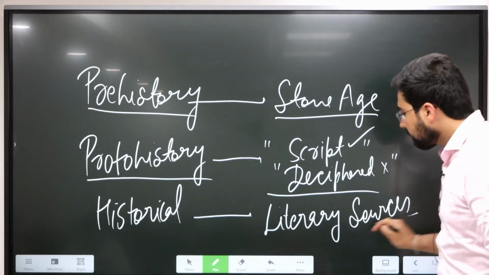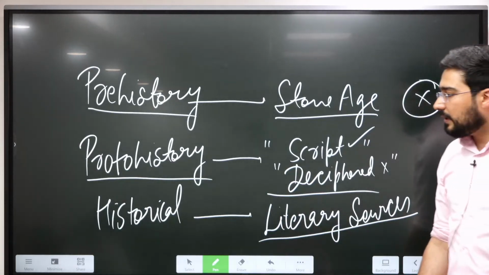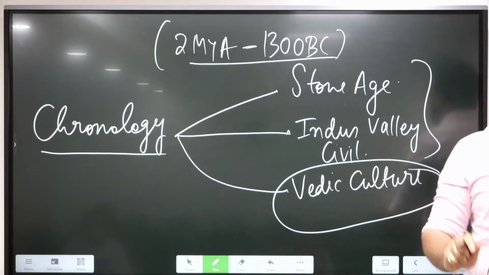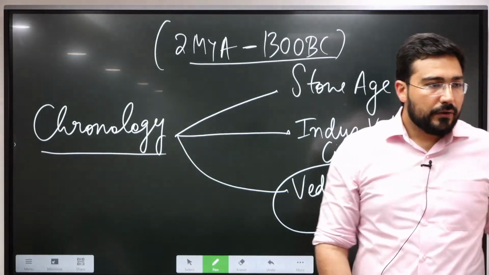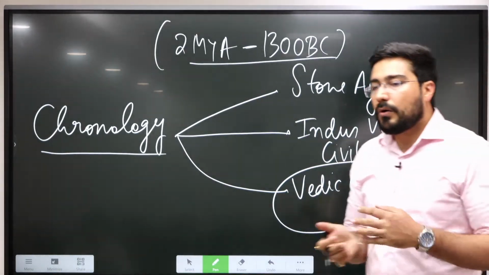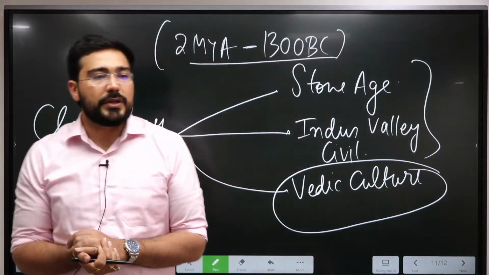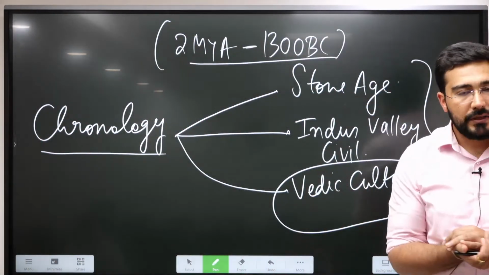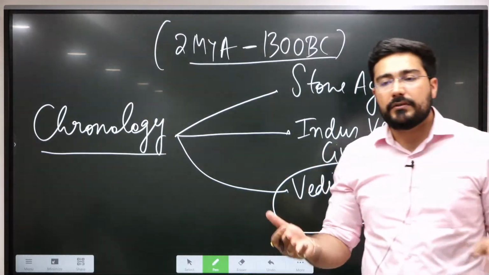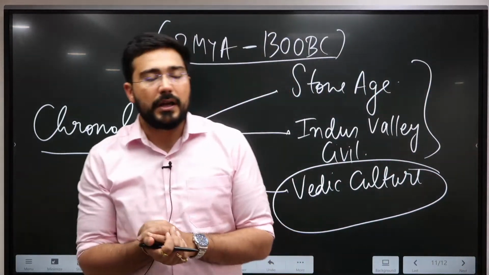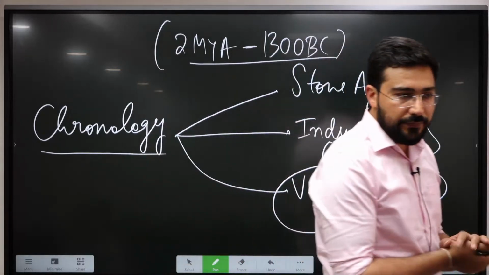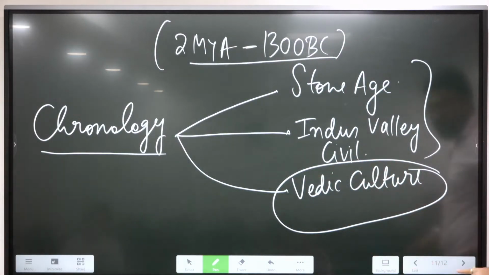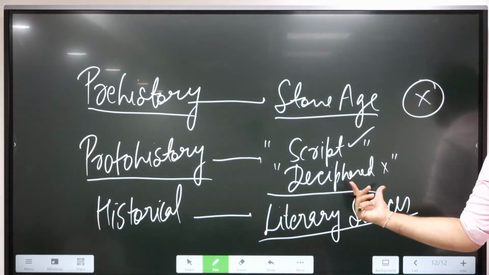The first major literary sources start from the period of Vedic culture. Okay, it starts from Vedic culture, and all of you know about them. They are the 4 major Vedas. During the early Vedic period, we have Rig Veda, and during the later Vedic period, we have the remaining 3, Samved, Yajurved, and Atharva Veda. So all of them are going to be part of Vedic culture plus literary sources.